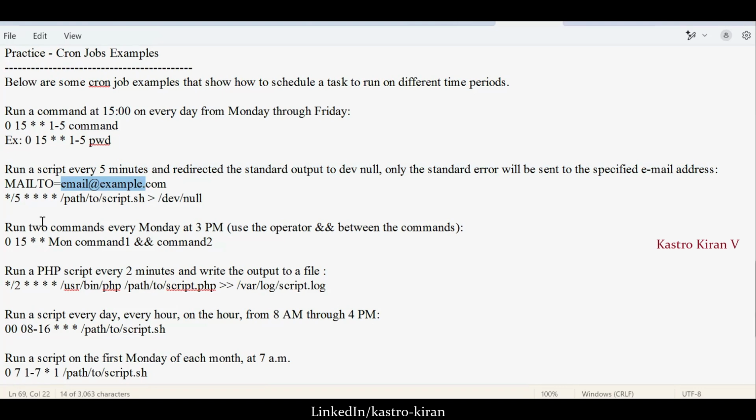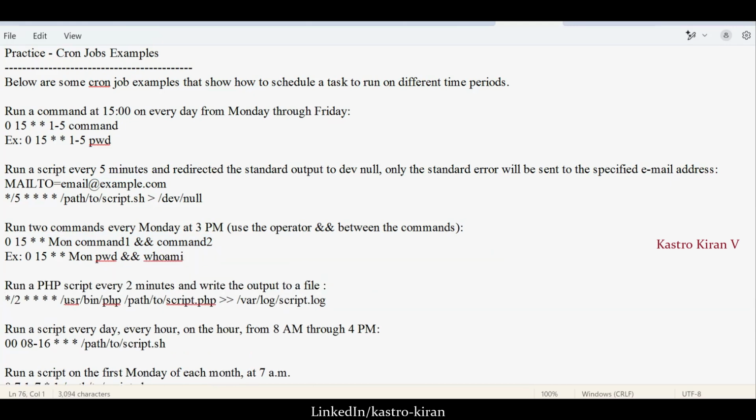And if you want to run, let's say, 2 commands at a time on a daily basis, then you give command 1, then the ampersand symbol 2 times, and then command 2. Let's say I want to execute 2 commands at 3 o'clock in the afternoon every day, or every Monday. Let's say the first command is pwd, the second command is whoami. So like this, you can work with cron jobs.